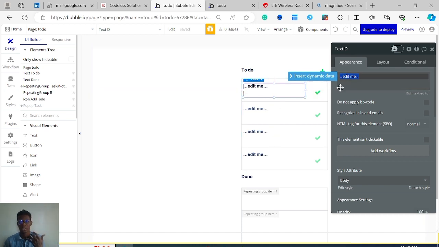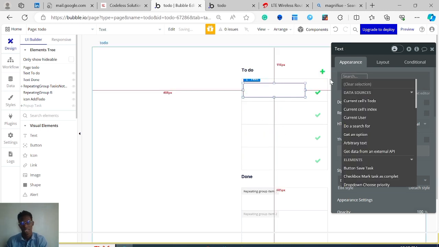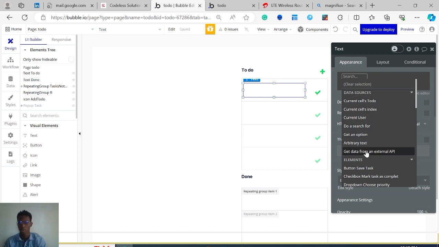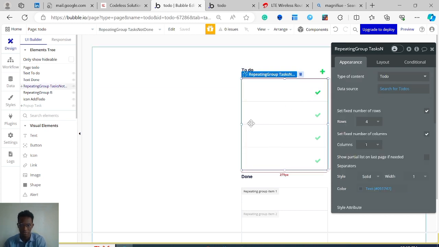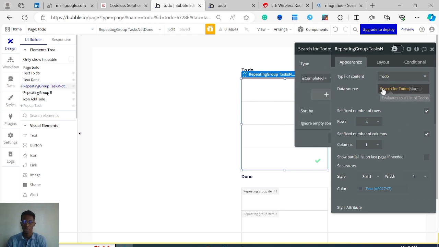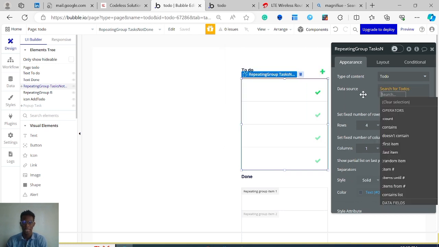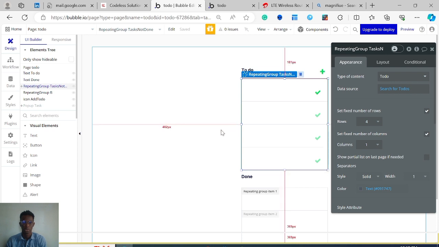Now data will be entering here dynamically. Each of these text will not be editable, so there will be the name of the text. So when we click on inside dynamic data, we have this. Okay, let's talk about this a little bit. Inside this list, you can see that there are like 4 different rows, and inside each of these rows, what will happen is Bubble will go into the database and get all the data that we've sought for here, all the to-dos that are not completed, and pass each one of them to this row.